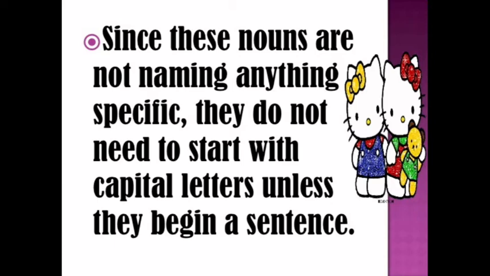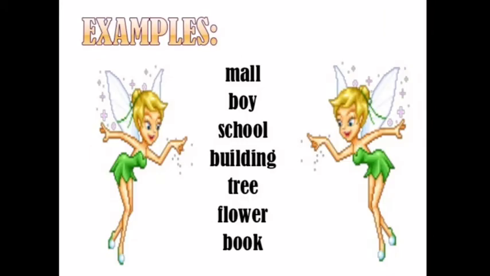Now let's see some examples. You can see here mall, boy, school, building, tree, flower, book. Everything is a noun which we are using in common. For every mall, we can call it a mall, boy, school, building, tree, flower and book.